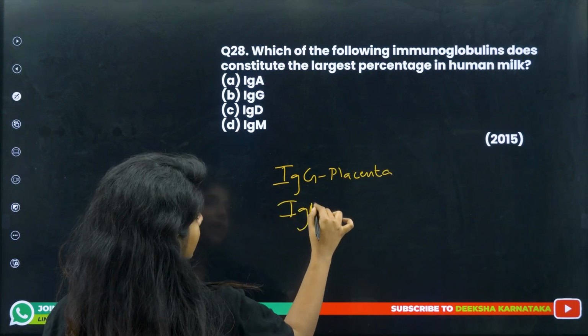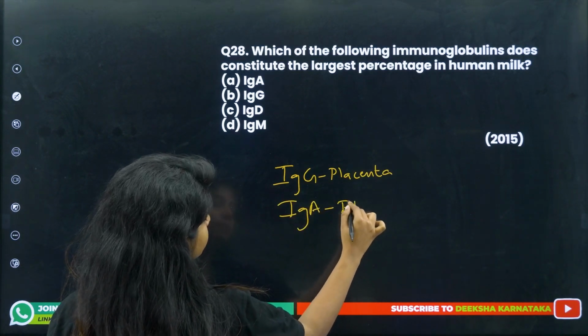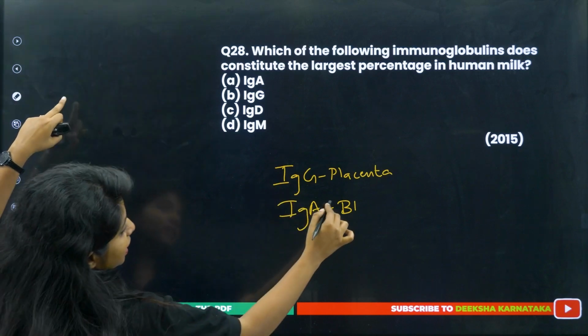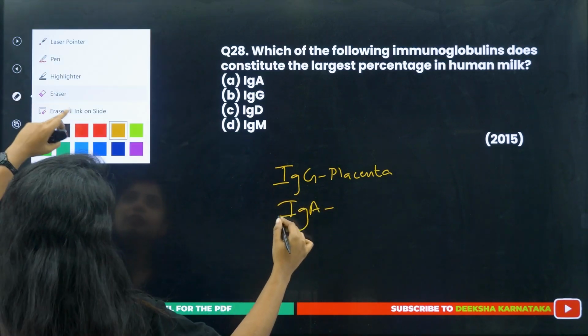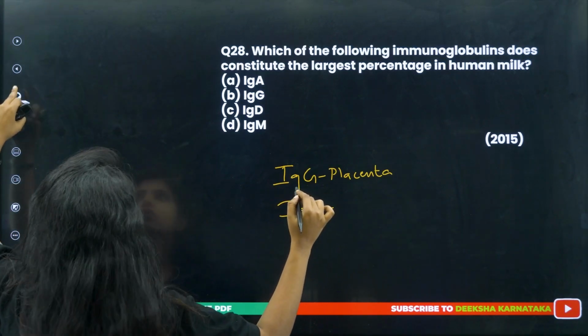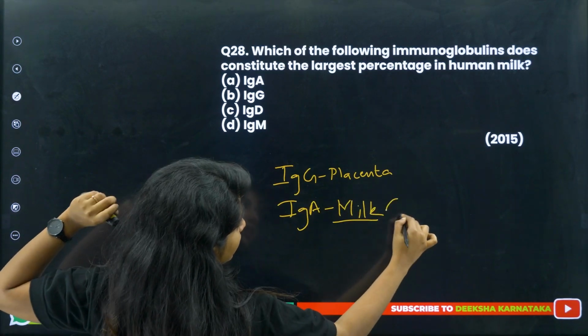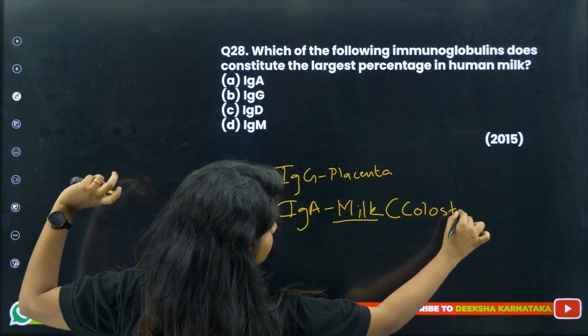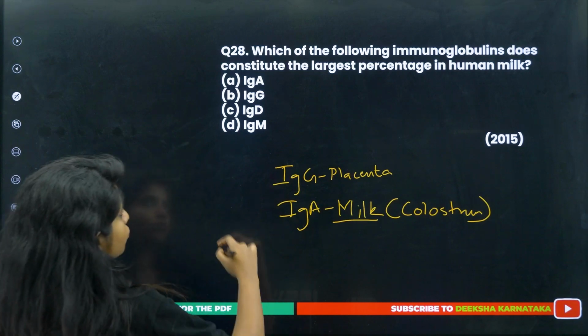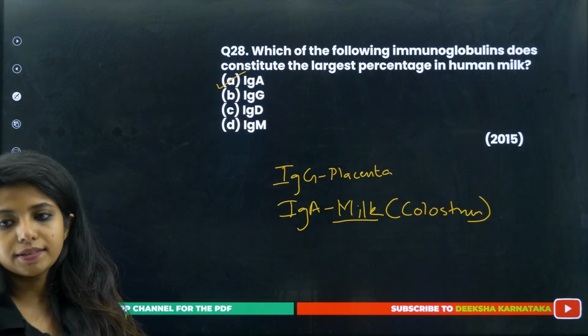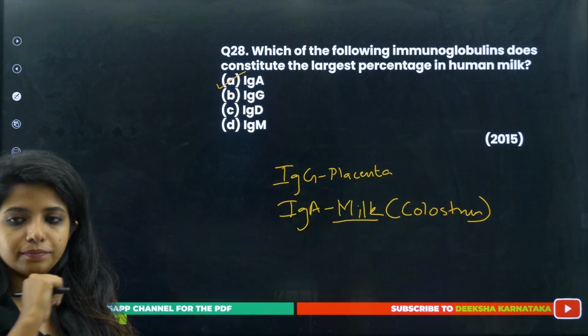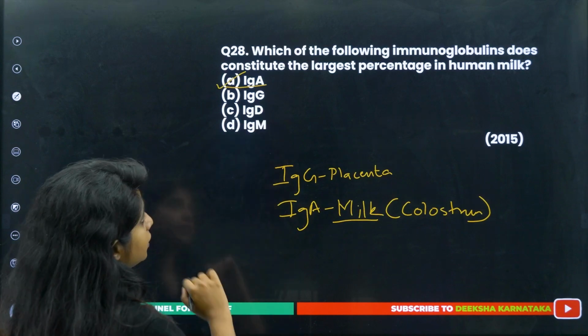There is IgA, which is passed through the milk, basically colostrum, the first milk produced by the mother. So it's IgA. I hope this is also correct.